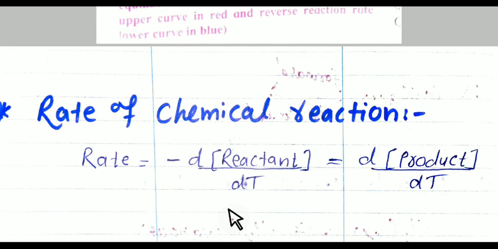So the meaning of this formula is that the rate of chemical reaction is equal to the small decrease in concentration of reactant during the small time interval dt, which is equal to the small increase in concentration of product during the small time interval dt.